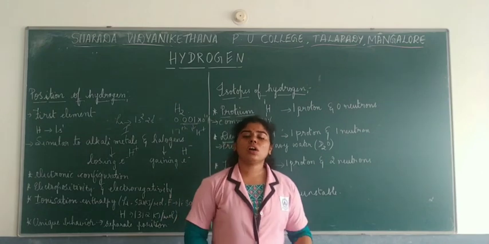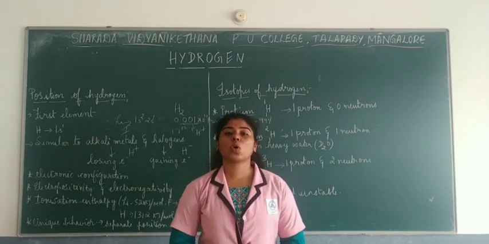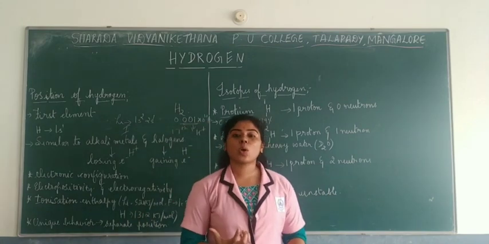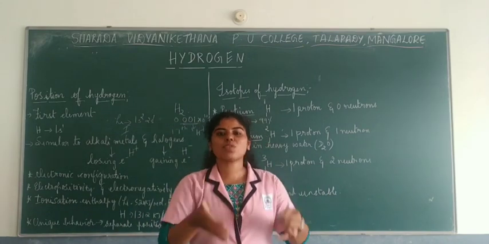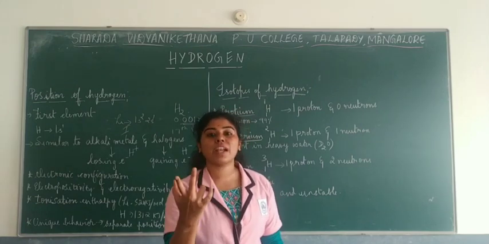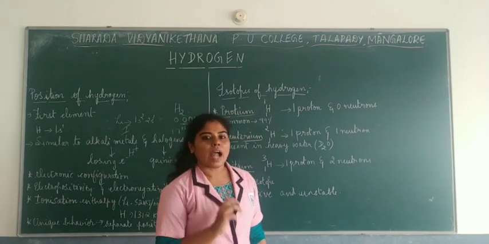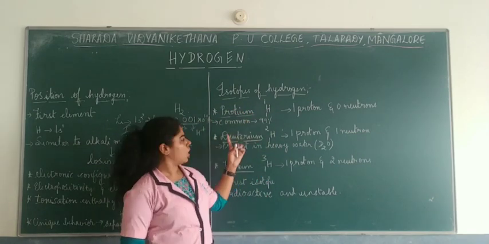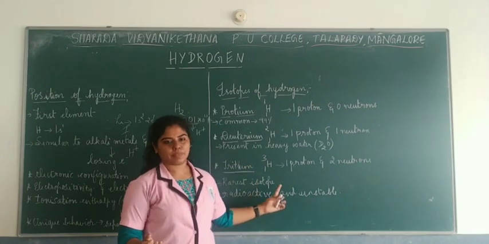Now, as you all know, there are different isotopes of hydrogen present in nature. What are isotopes? Isotopes are atoms of the same element which have the same atomic number but different mass number, right? So hydrogen has mainly three isotopes, which are protium, deuterium and tritium.